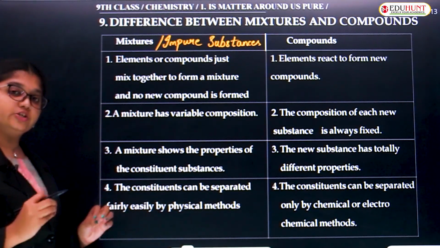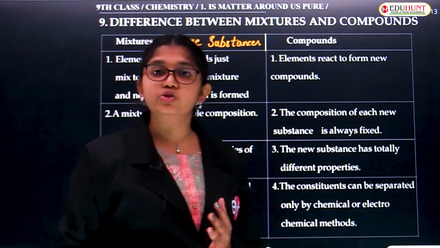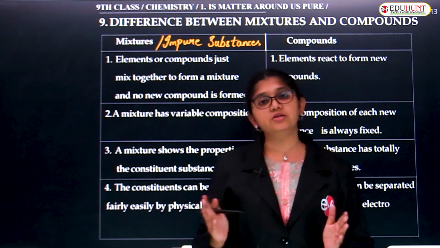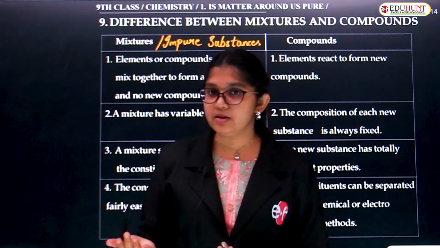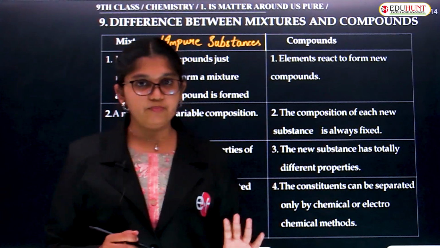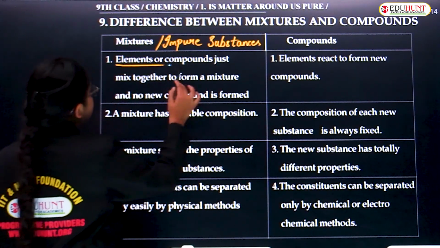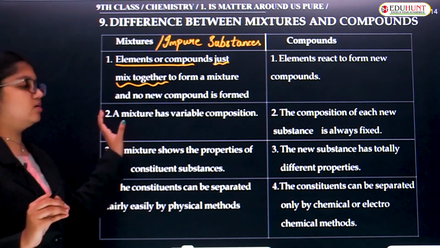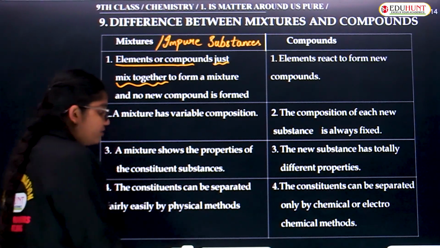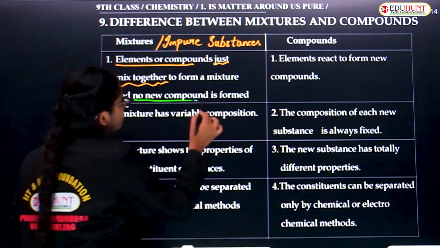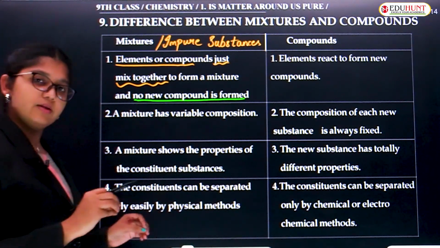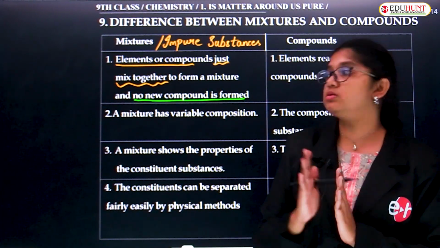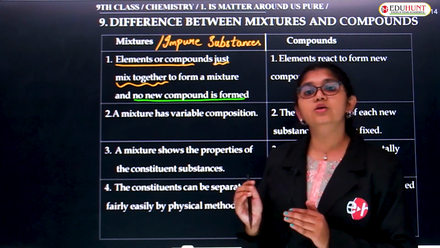Mixtures are of two types again, homogeneous mixtures and heterogeneous mixtures. How are they formed, children? By the mixing of two or more elements or compounds. Elements or compounds just mix together to form a mixture. One more important point, no new compound is formed, just the elements or compounds are mixed together. They have their individual properties, but that does not make up a new compound.